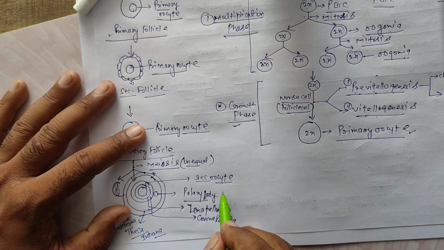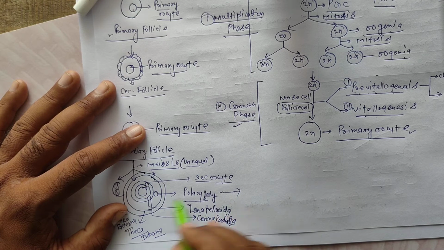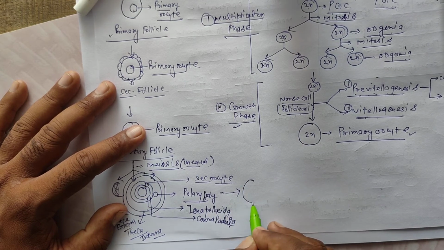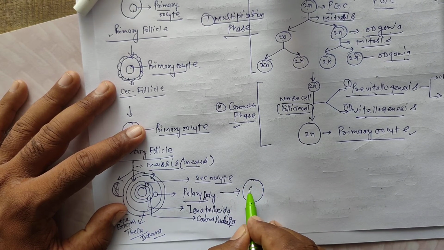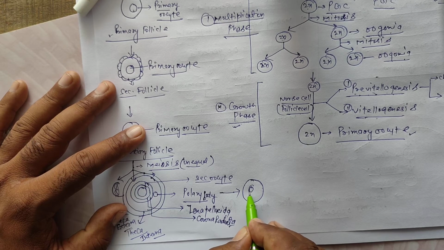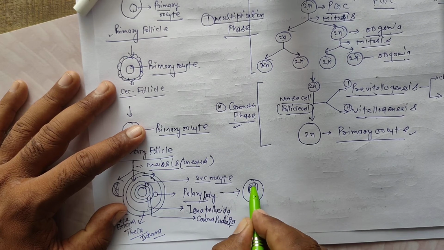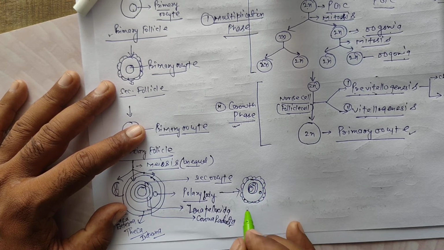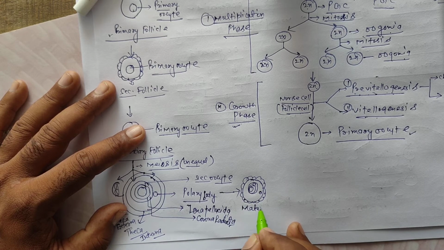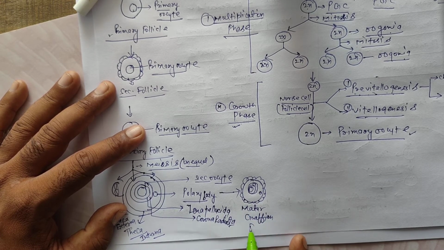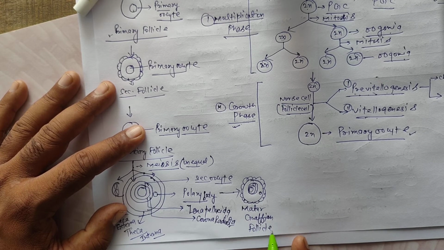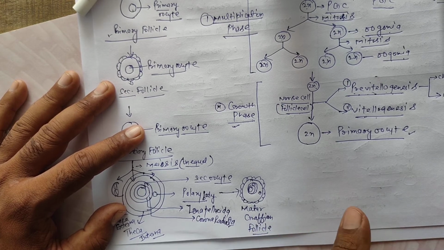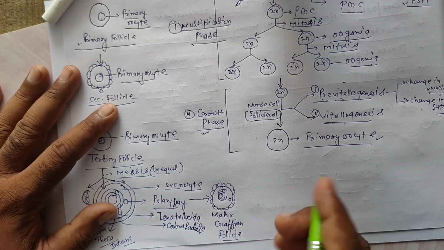Next, formation of the Graafian follicle. Secondary oocyte, zona pellucida, corona radiata, polar body: this is the mature Graafian follicle on day 14 of the menstrual cycle.